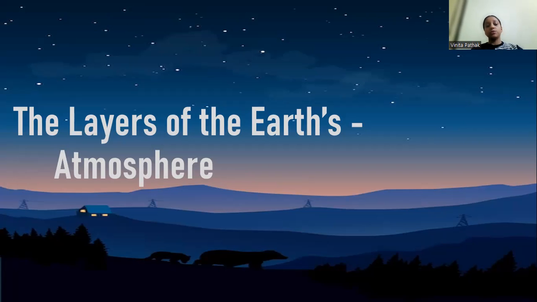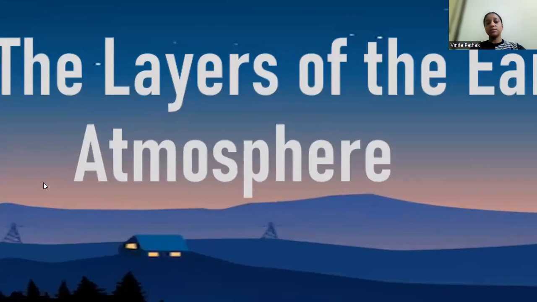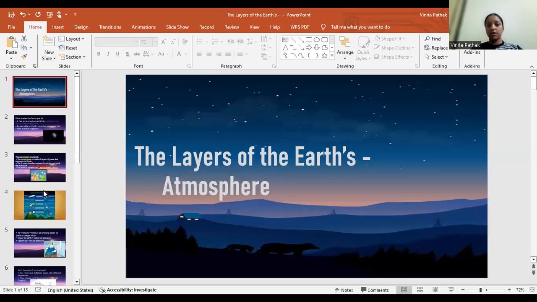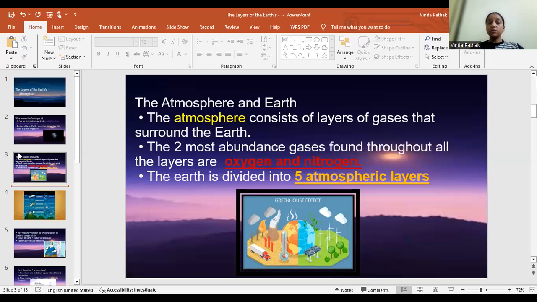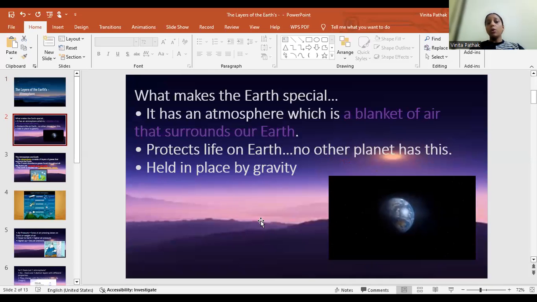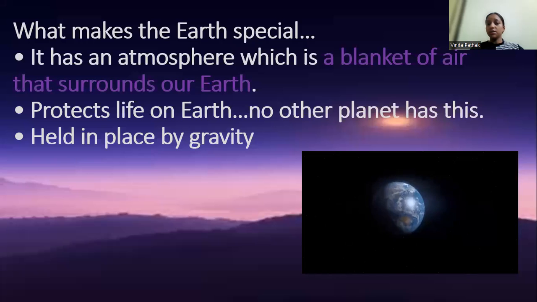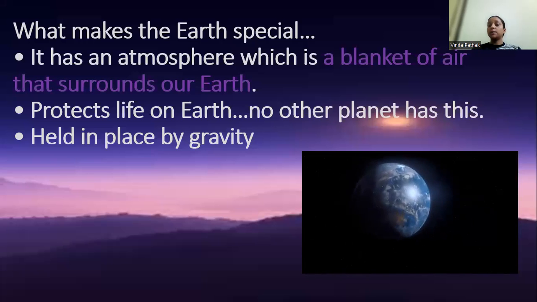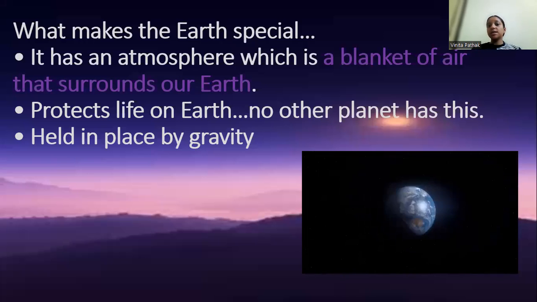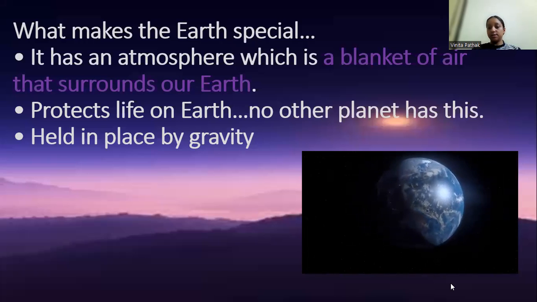Okay, so before starting, I want to tell you something about atmosphere or about Earth. So, what makes the Earth so special? It has an atmosphere, which is a blanket of air that surrounds our Earth.